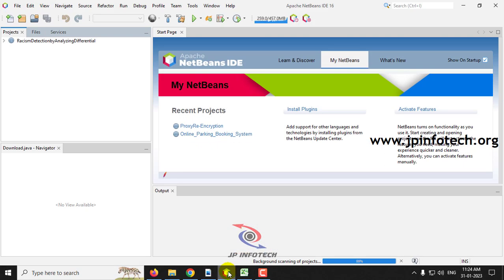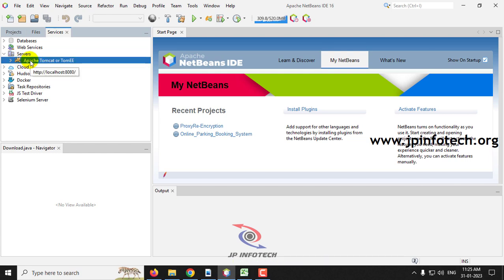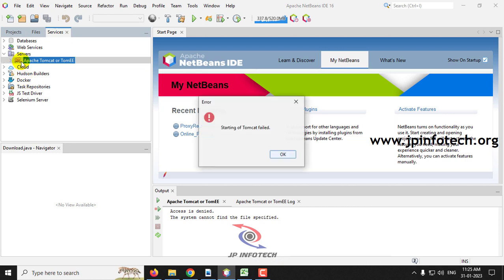Now coming back to the NetBeans IDE part, you can see it is still scanning, so kindly wait till the process is completed. Meanwhile, let us start the Apache Tomcat. Just go to the services tab, where you can see the servers in the third row, click this and you can see Apache Tomcat. You can see this has not yet started, so first you need to start Apache Tomcat to run the project. Just right click it and then click start, and you can see the loading.